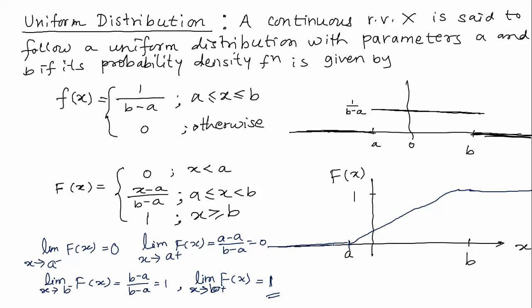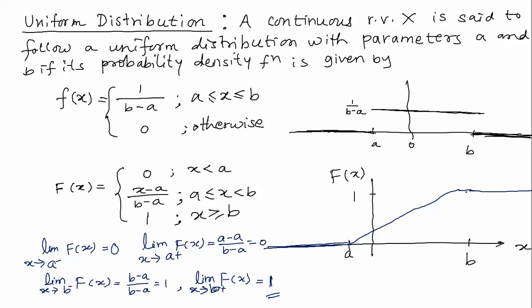Already it is continuous for any x from minus infinity to a, from a to b, as well as from b to infinity. So we can see this is a continuous function. Further, I want to say that the distribution function is always either remaining constant or increasing, so it is a non-decreasing function.